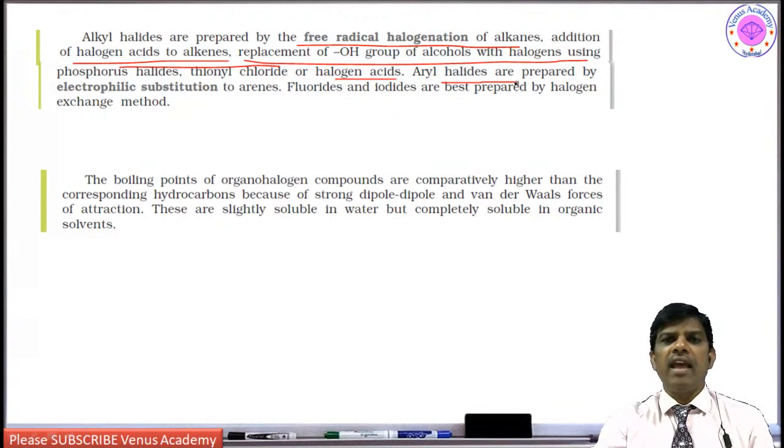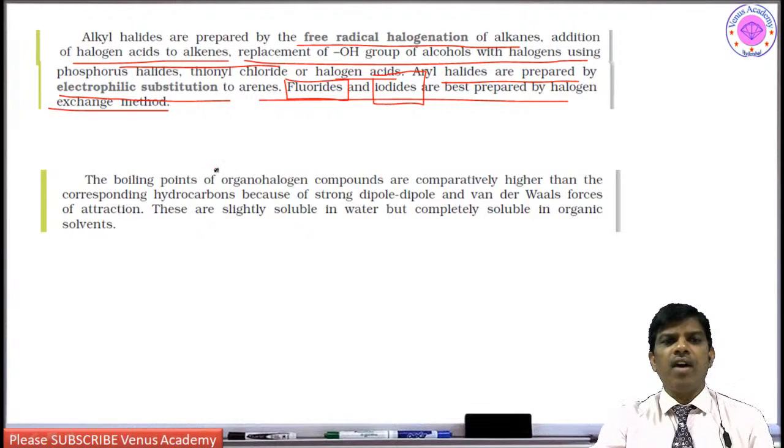When it comes to aryl halides, they are prepared by electrophilic substitution, right? So chlorine with ferric chloride. Fluorides and iodides are best prepared by halogen exchange. What is the reaction? If I want to make iodides, this is the Finkelstein reaction. If I want to make fluorides, it is known as the Swarts reaction.